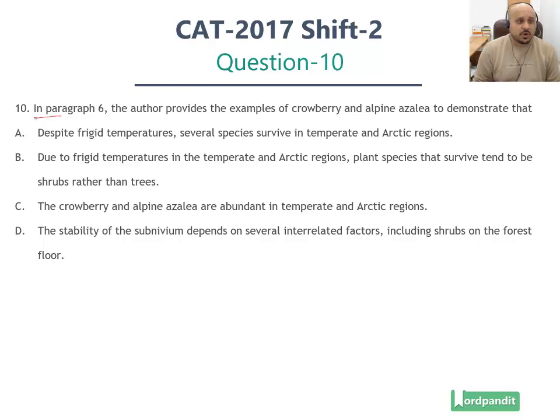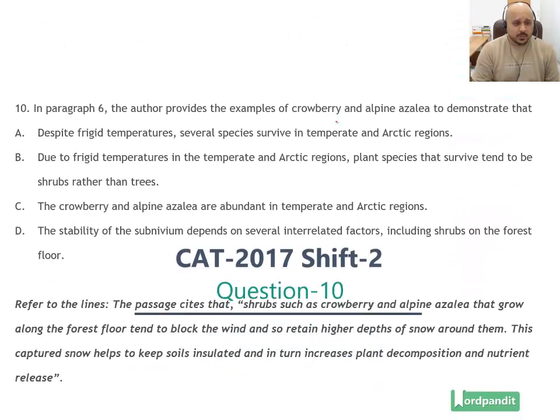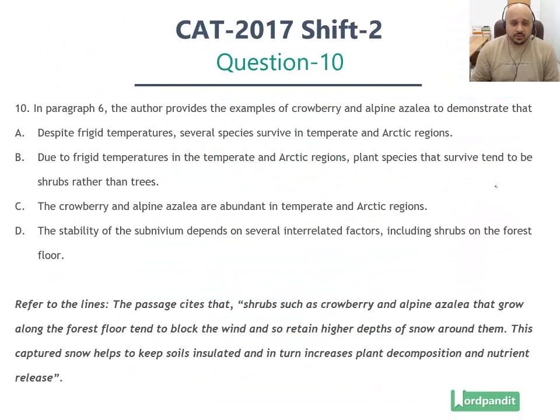What does the question talk about? It says in paragraph 6, the author provides the examples of crowberry and alpine azalea to demonstrate that. Why has he used this specific example? Now, in order to identify the answer, let's put up the specific context as well. What is the author referring to?